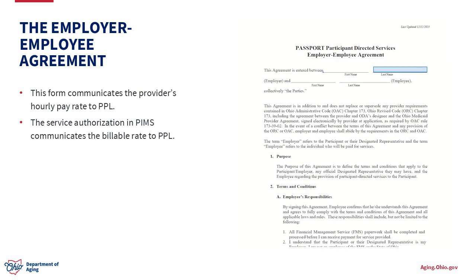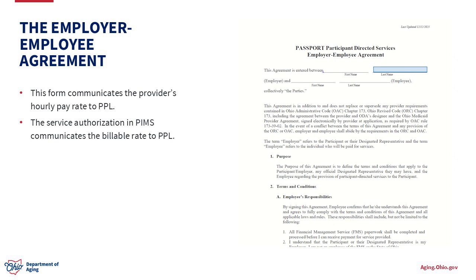All right, so we've opened up the Passport Participant Directed Services Employer-Employee Agreement. This agreement is completed with the case manager, the individual or their designated representative, and their provider. This document will be submitted to PPL, and this is our way to inform PPL of the hourly pay rate that was determined by the individual.